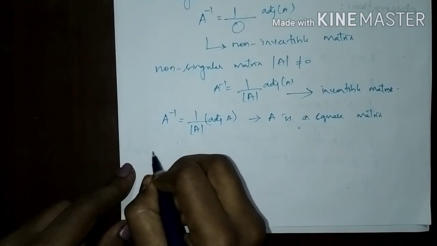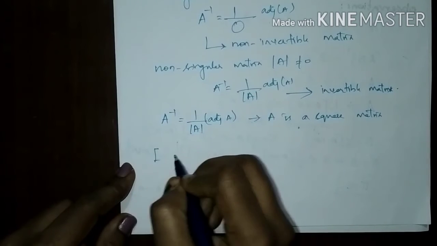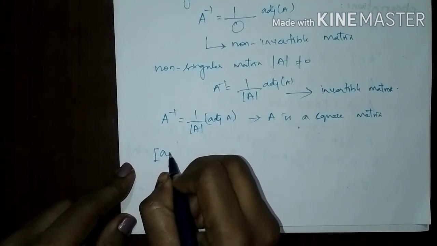We all know that the elements of A are nothing but Aij.